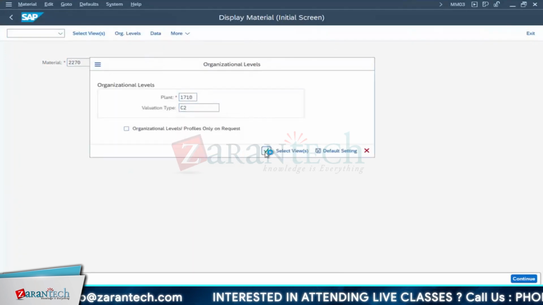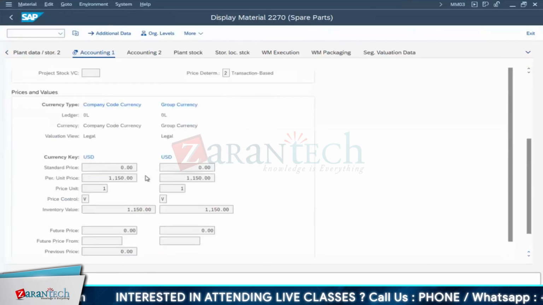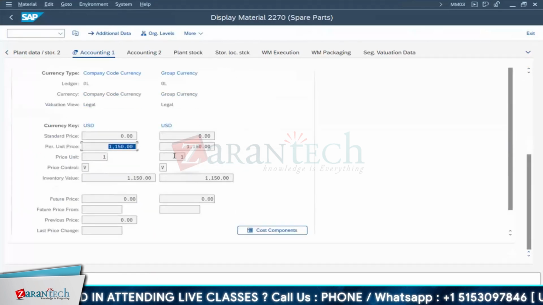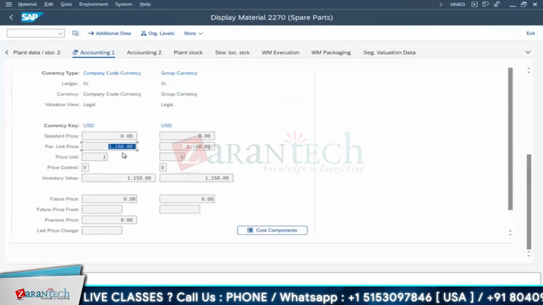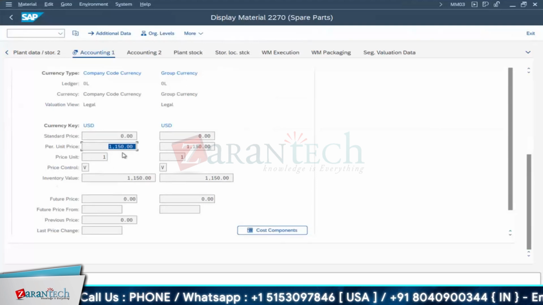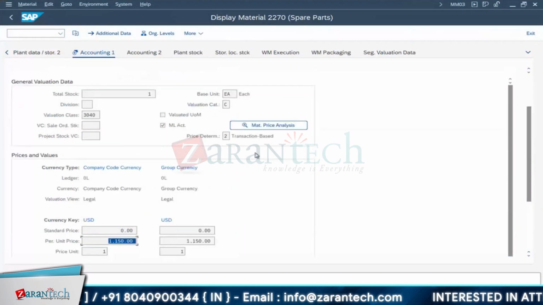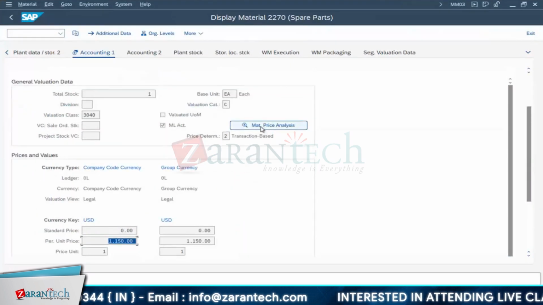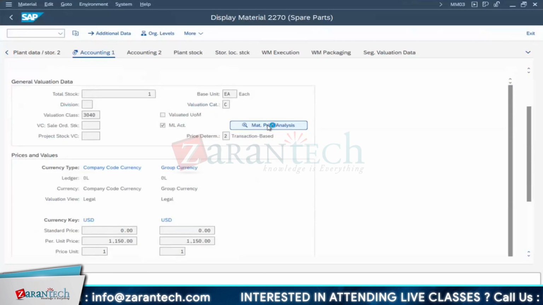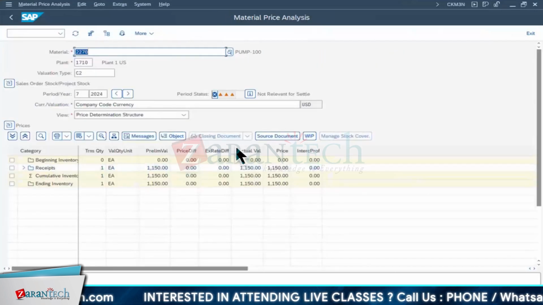Okay, I am going to check the C2, right? Refurbished material. So here my price got updated to 1150. Moving average price, right? The recently repaired or refurbished value you have changed from 2500 to 1150. And the average you want to have going forward, you can get from here, material price analysis.